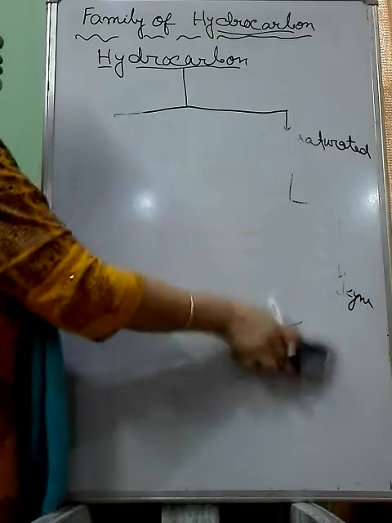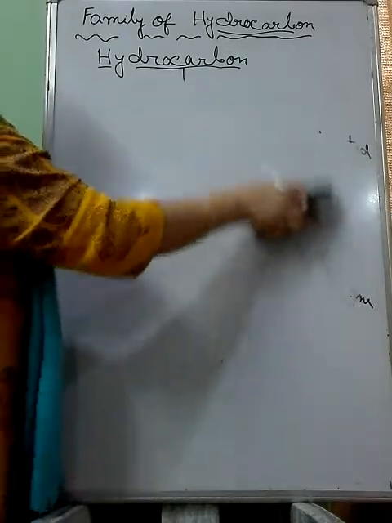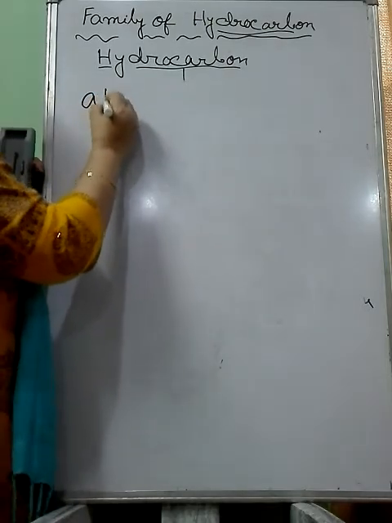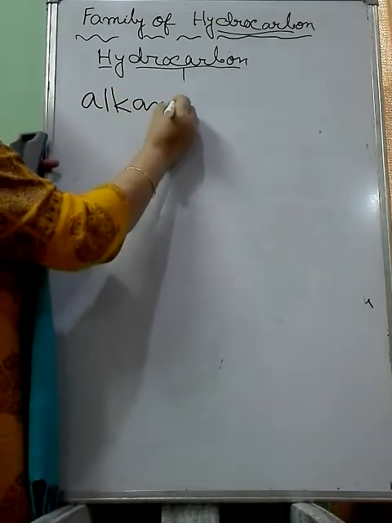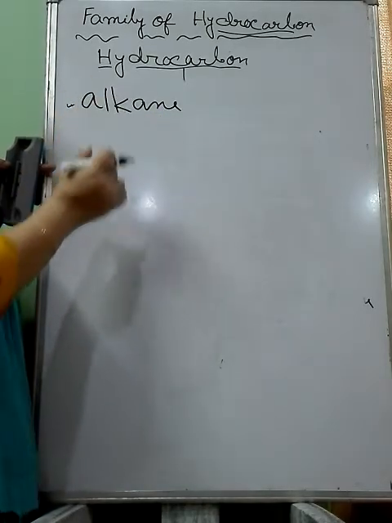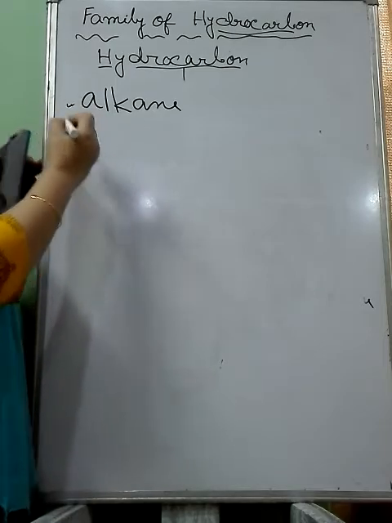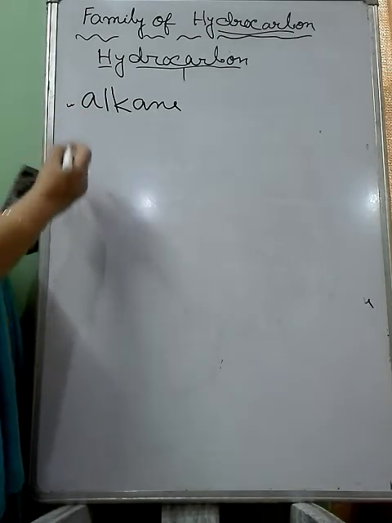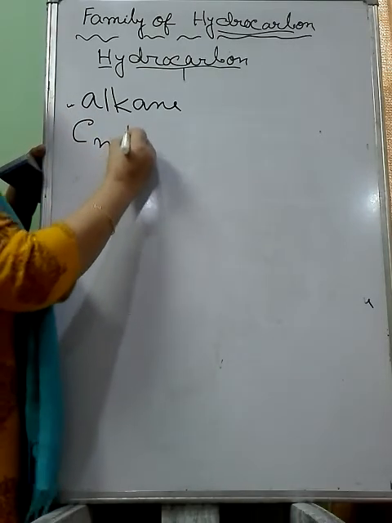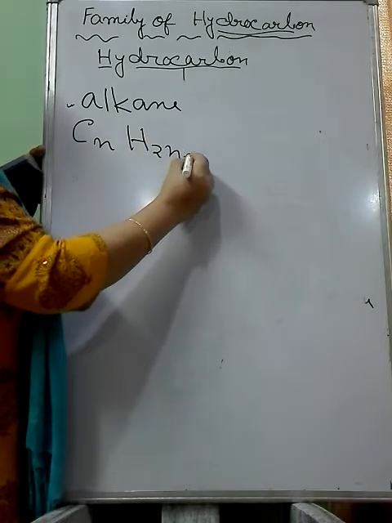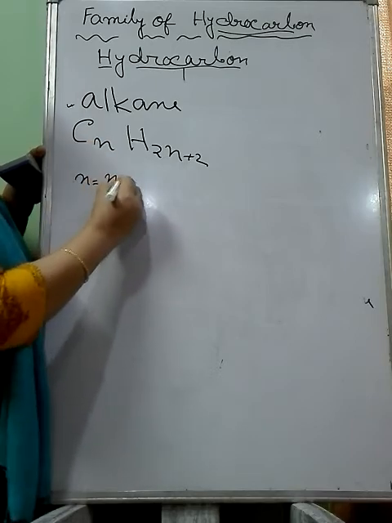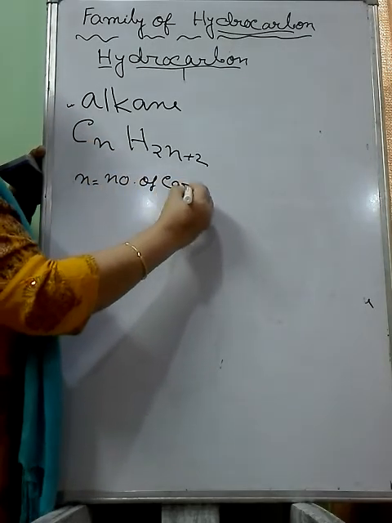So let me show you the hydrocarbon alkane, A-L-K-A-N-E. I have to find out the members of this family. This is one family of hydrocarbon. If you have to find out each and every member of alkane, we have a general formula, that is CnH2n plus 2. n means carbon number, number of carbon.